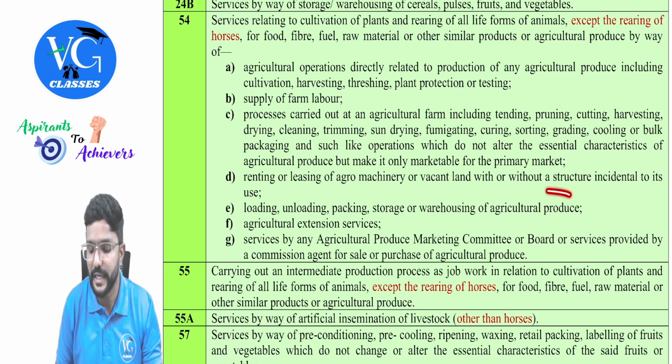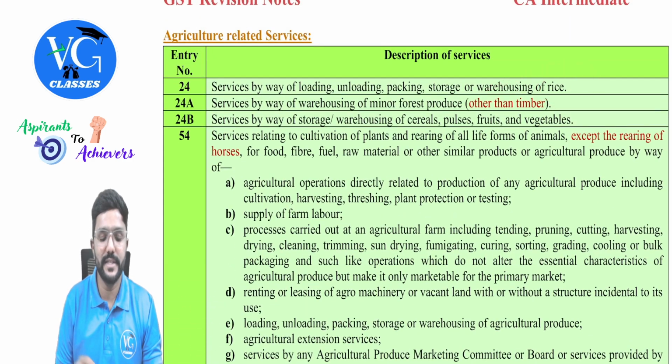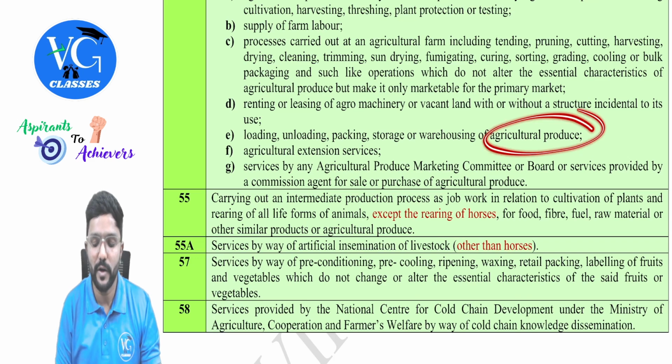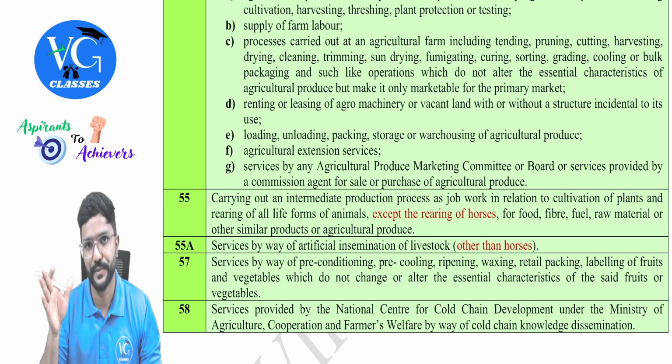Guys, please be careful. Agricultural produce will not include rice. So for rice, there is a separate exemption given. Sir, what if it is jaggery, sugar, or coffee, tea, and all? Even they will not come under agricultural produce, guys. They are more of manufactured products.